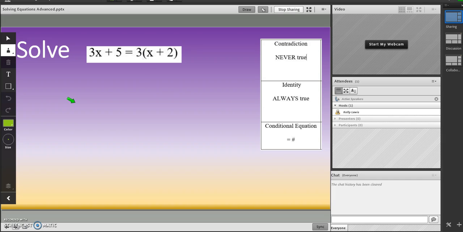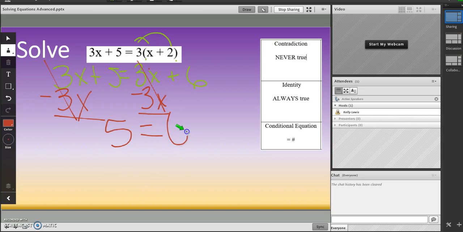Okay, so here we have this guy. Remember, the parentheses tells us we need to distribute. So we have 3x, and then 3 times 2 is 6. So we have 3x plus 5 equals 3x plus 6. And I like my letters on my left. I'm going to subtract this 3x over here from this 3x, and we're not going to freak out just yet. Those cancel. 3x and 3x, we get 0. So 5 equals 6. In no world, in no situation, just 5 equals 6. $5 doesn't equal $6. 5 dogs does not equal 6 dogs. They never will ever equal each other.